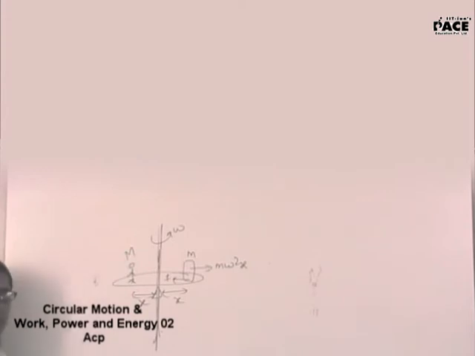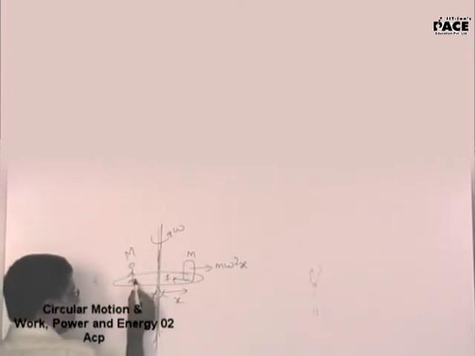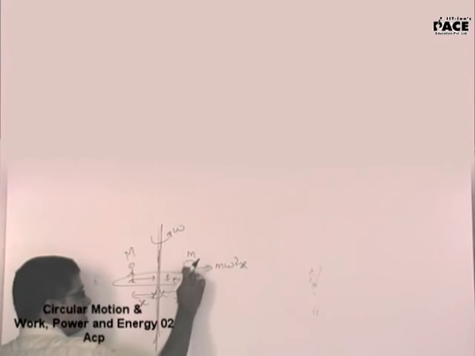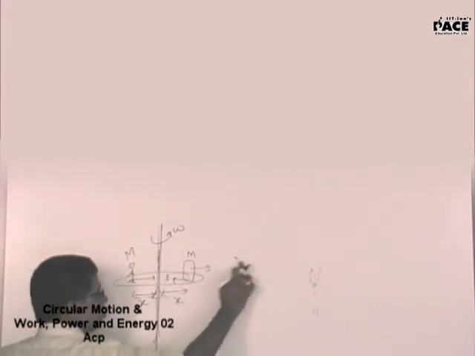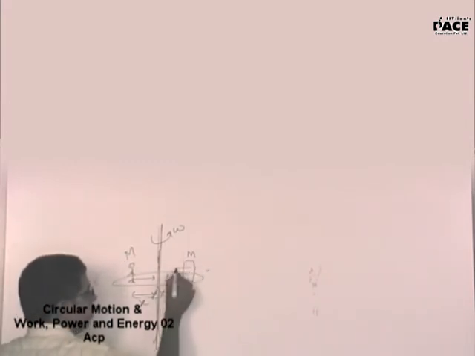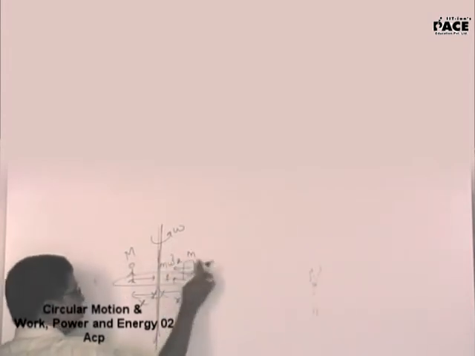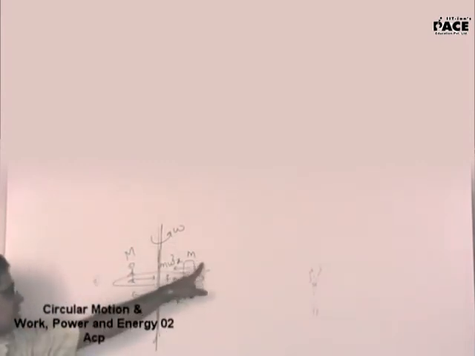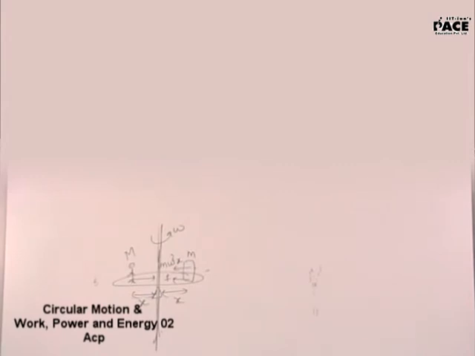I have only one trouble in what you have reported. This man's acceleration is towards the center in this direction. So pseudo force should be in the opposite direction to the acceleration of the frame. According to me this should be the pseudo force m omega square x. It should be inverse because it will be opposite to the direction of the frame of reference: mass of this block into acceleration of this frame. Are you able to see that?